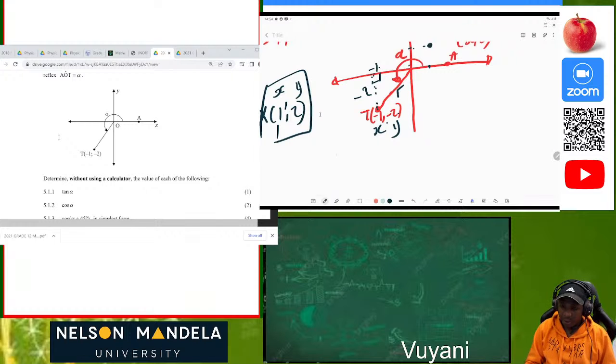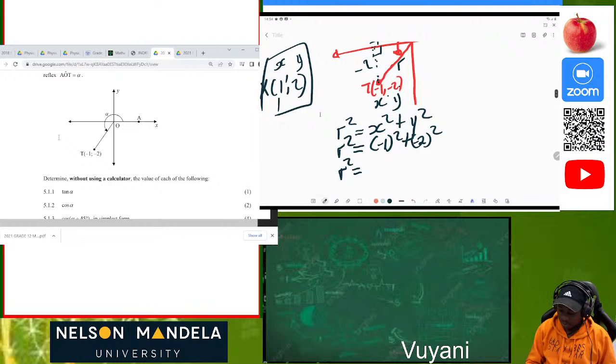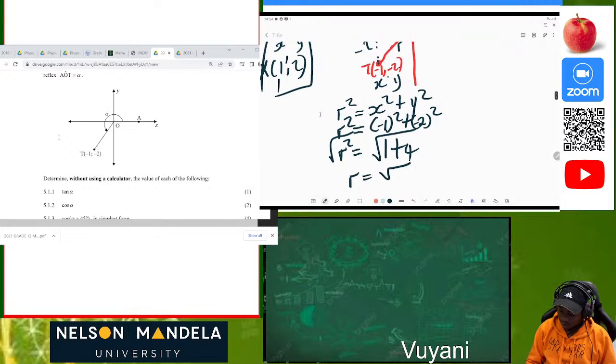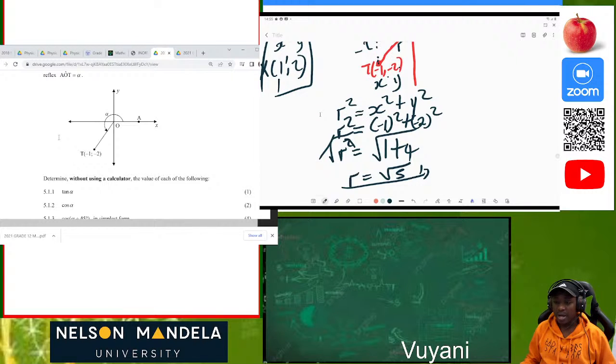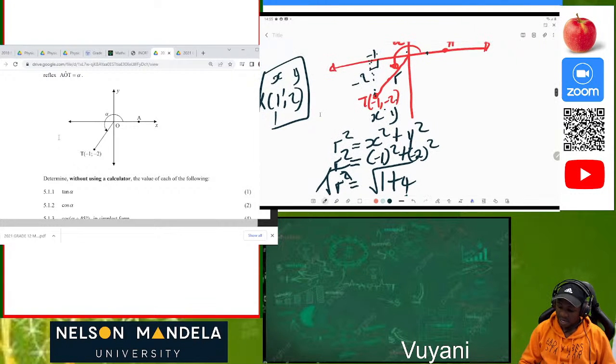We use the Pythagoras theorem. What does the Pythagoras theorem say? r squared is equal to x squared plus y squared. So what was our x squared? It's (-1) squared, plus what is our y squared? Our y squared is (-2) squared. That's our r squared. Then r squared is equal to 1 squared, which is 1, plus 2 squared, which is 4. So you can actually see that r will be equal to √5. Why? Because we square root both sides. Since it's r squared and we only want r, we remove that squared by taking the square root of both sides. Then our r is equal to √5.